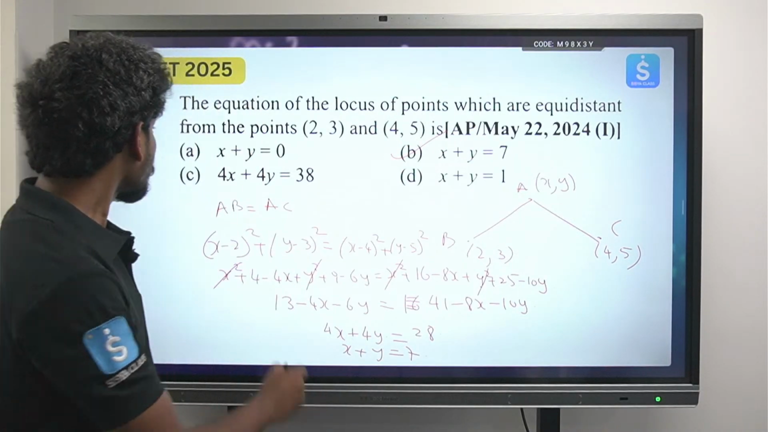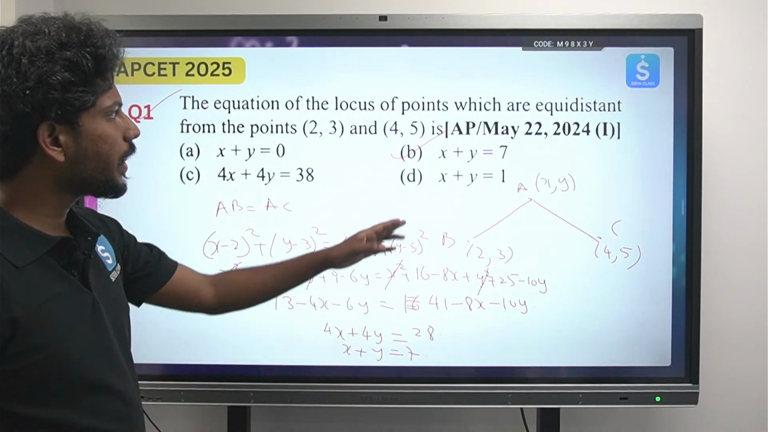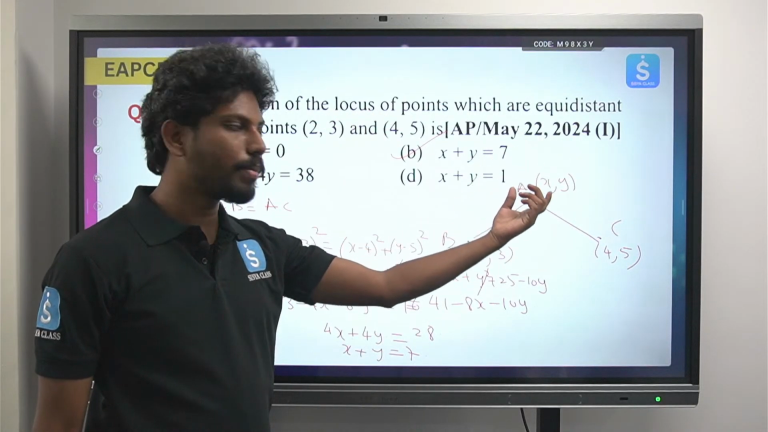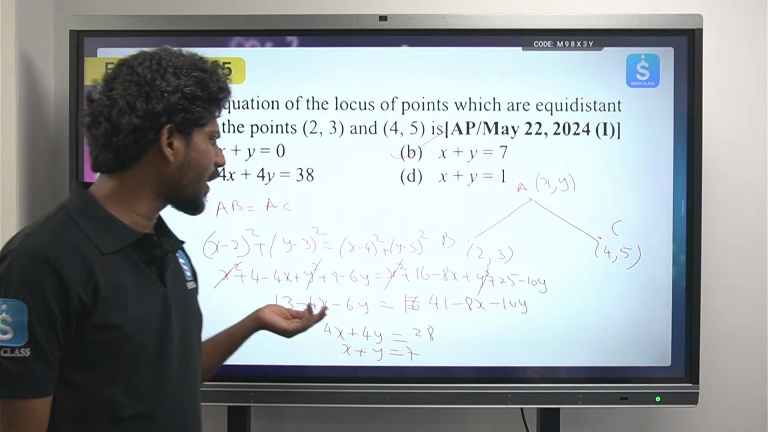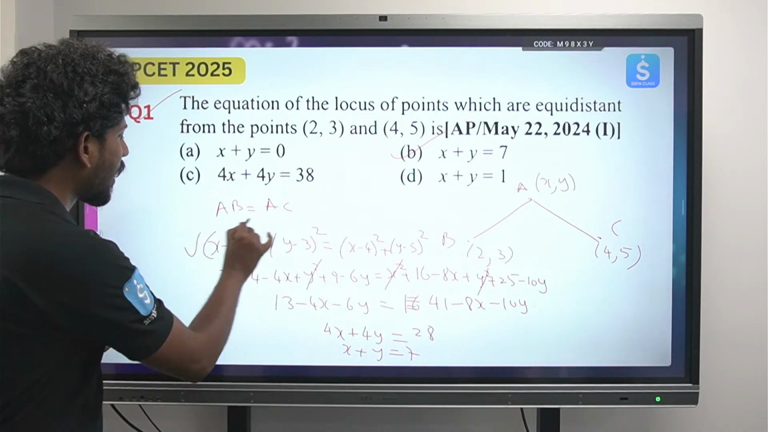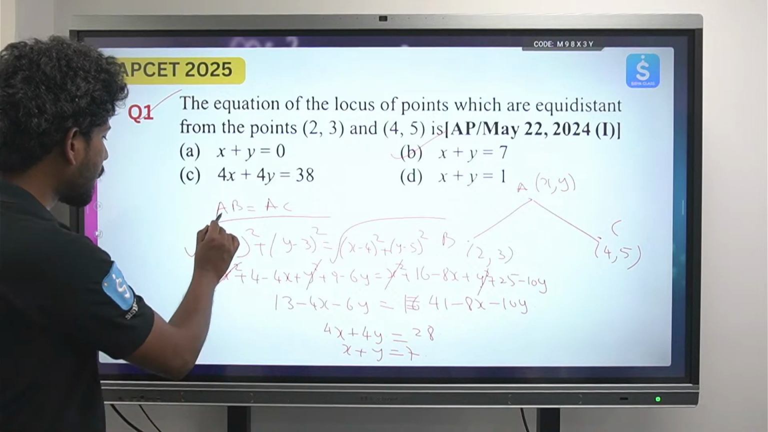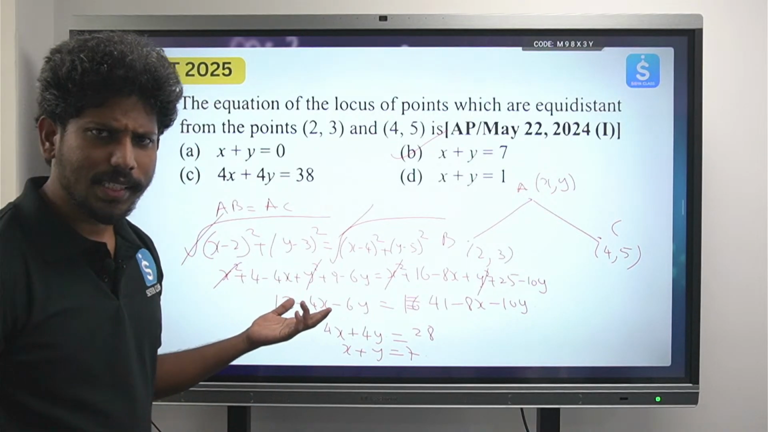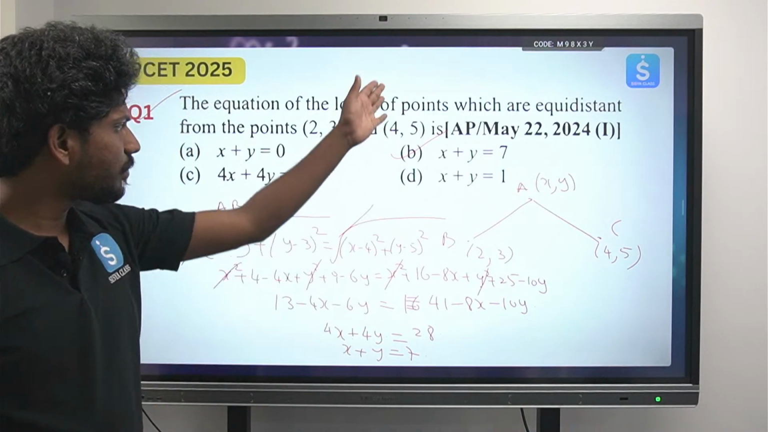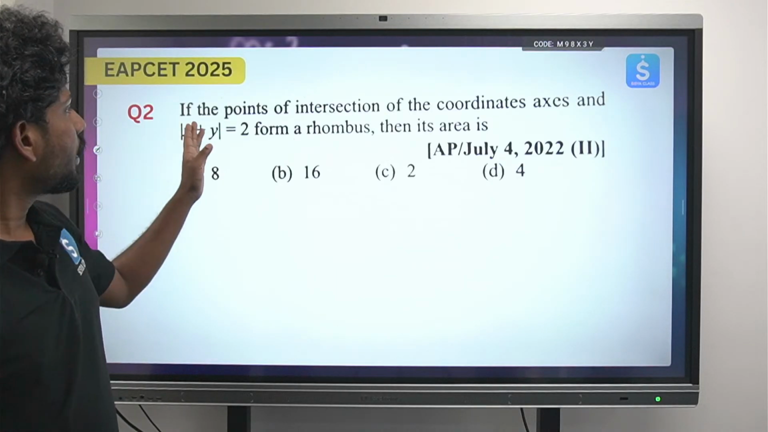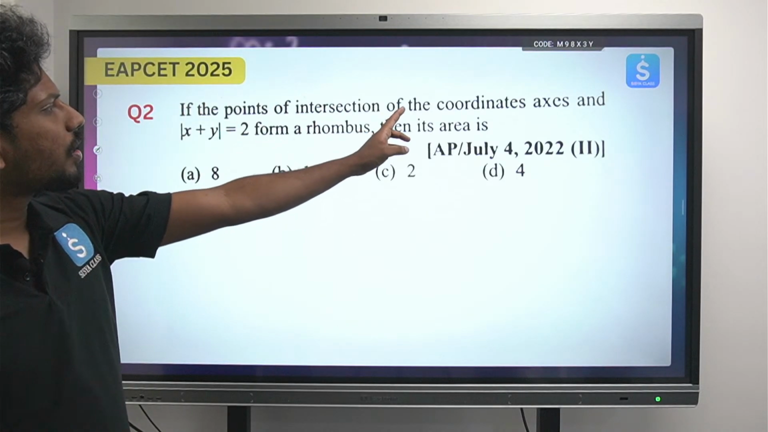Okay, so this is the first question. Equidistant means equal distance. Let the point be x, y, and just directly using the distance formula, you can take the square root and then square on both sides, and then you can cancel it out. The answer is the same, and again you are doing the same thing. The answer is very simple. Okay, right.